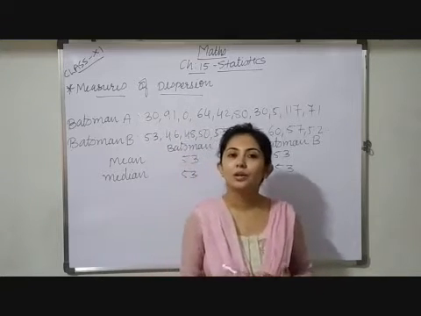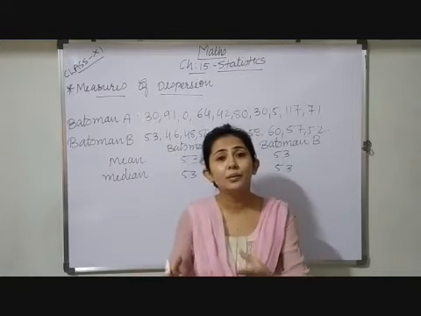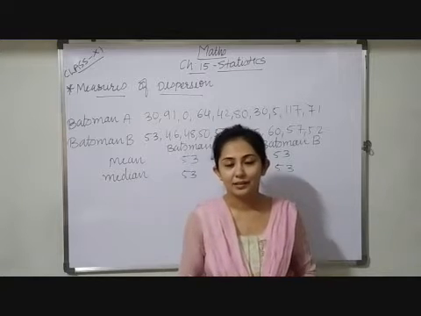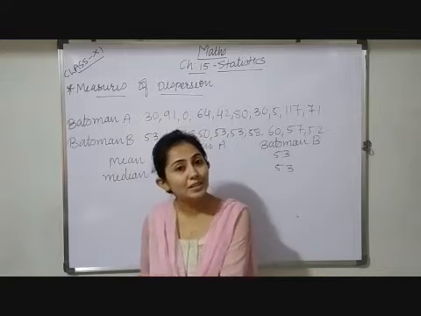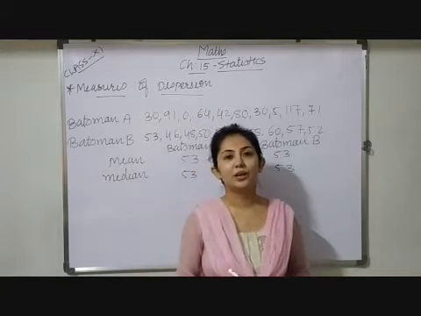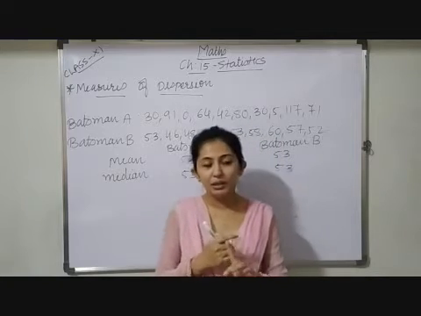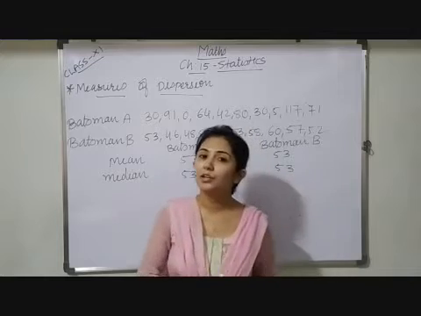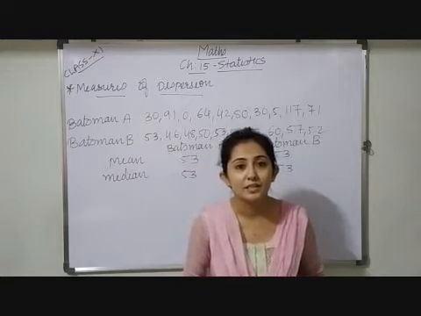Based on all these graphs, we can come to some particular interpretation. We can analyze those graphs, and that analysis will be useful to make a particular decision. Further, you have studied some measures of central tendency, which are mean, mode and median, for grouped data as well as ungrouped data. Now what are these measures of central tendency?